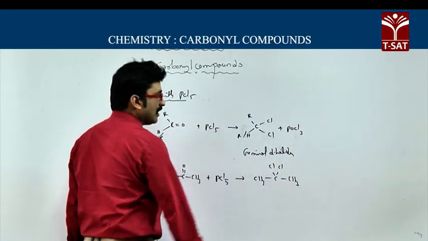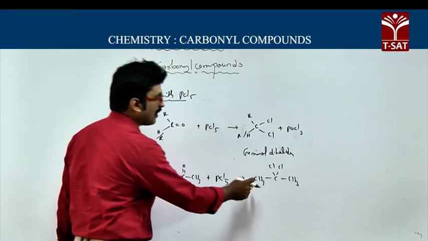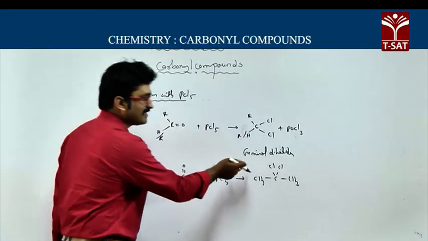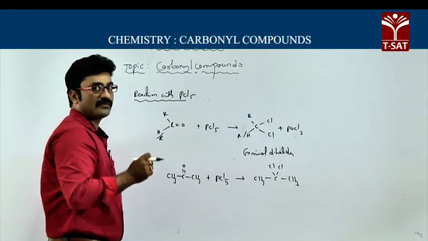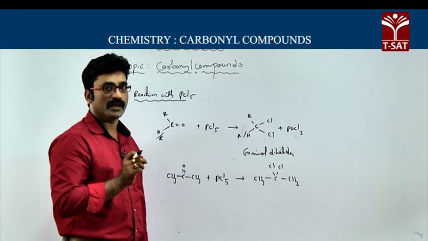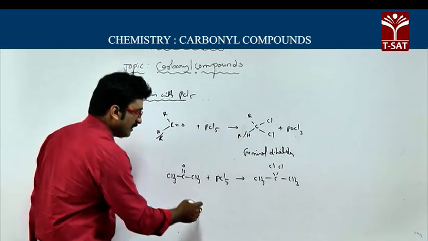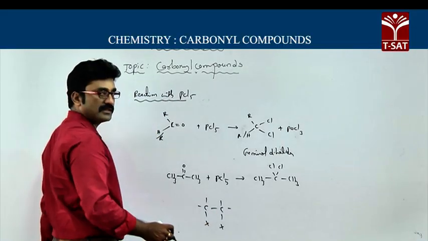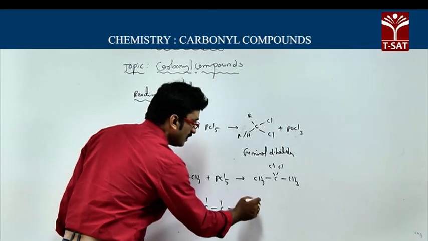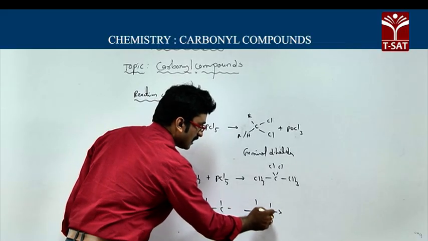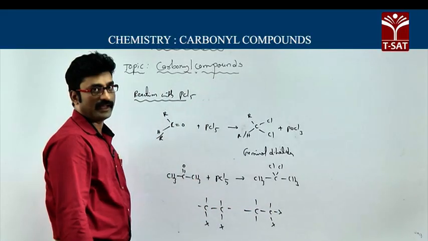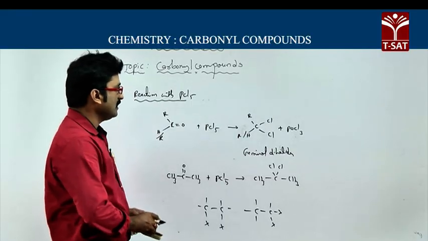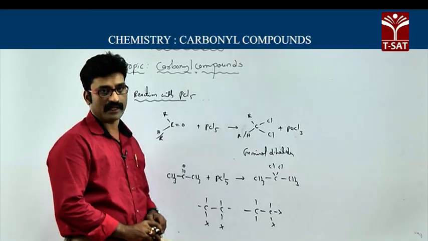This is called isopropylidene chloride, or else you can write 2,2-dichloropropane. It is a gem dihalide. You know, dihalides are of two types: vicinal dihalides and geminal dihalides. If halogens are present on adjacent carbons, then they are called vicinal dihalides, and if halogens are present on the same carbon, they are called geminal dihalides. So, when aldehydes or ketones react with PCl5, they form geminal dihalides.